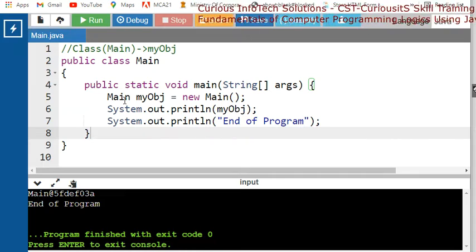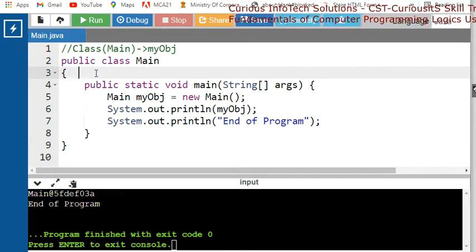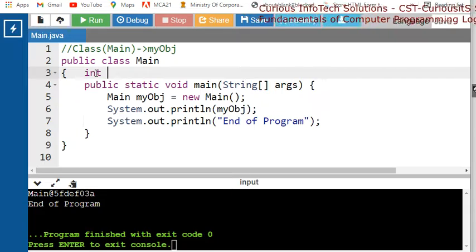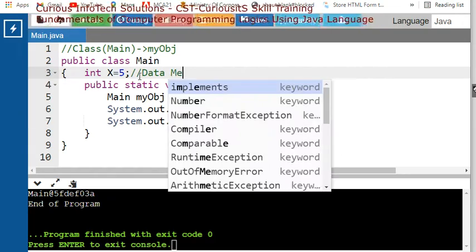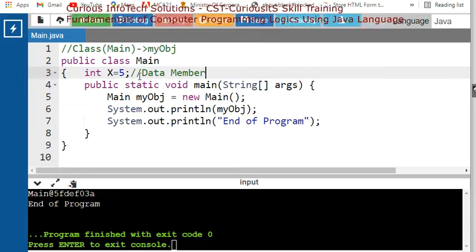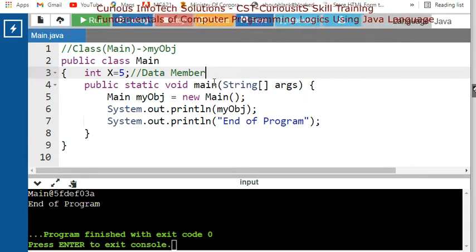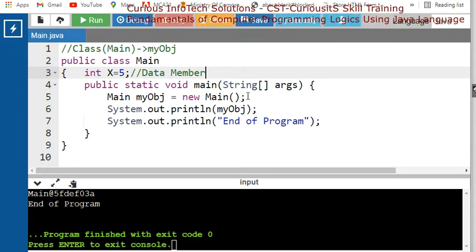Okay, now let's say I have one variable, say int x is equal to 5. This is your data member. ये क्या है हमारा? This is the data member here. Now here we have a main method, that is the member function.